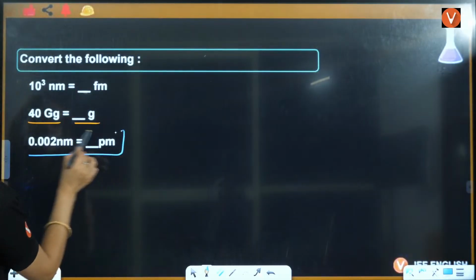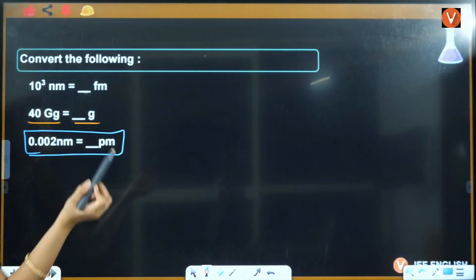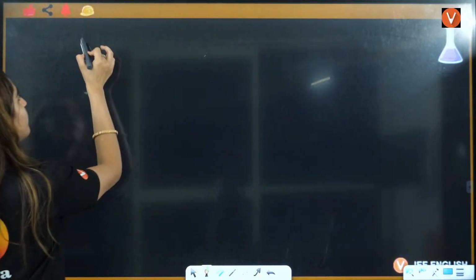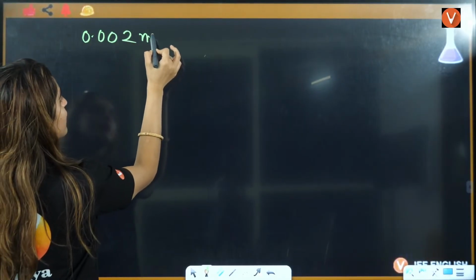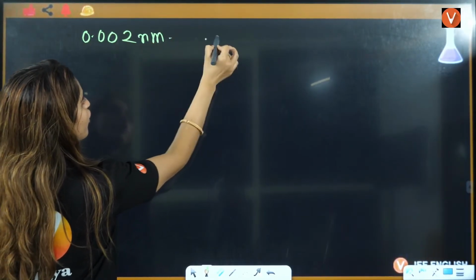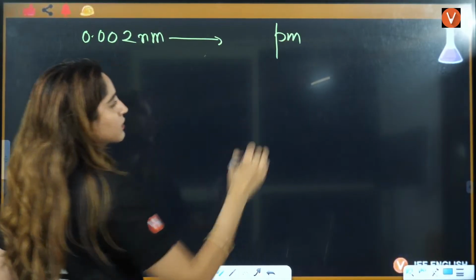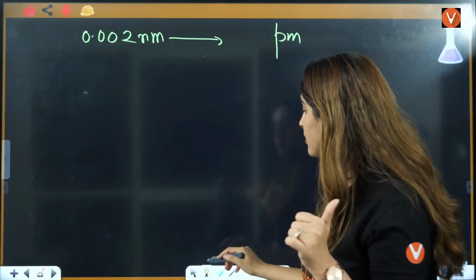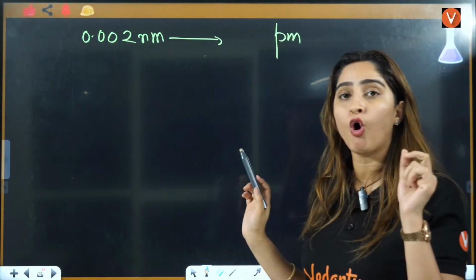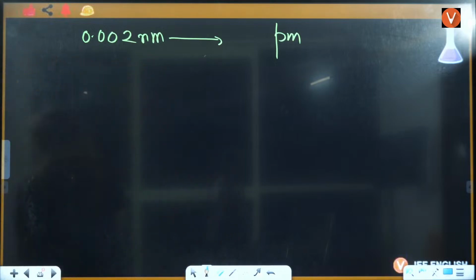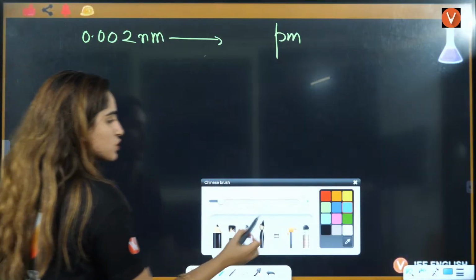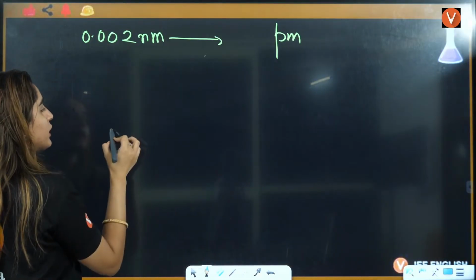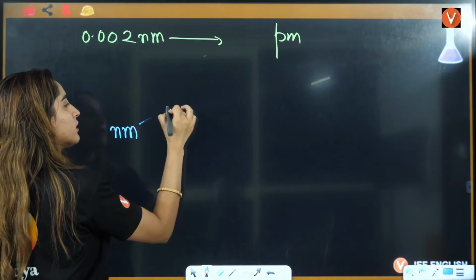Let's see who is going to answer this. 0.002 nanometer to picometer. 0.002 nanometer to picometer. Right? Okay, let's see how many of you are able to answer this question. Let's see that, everybody. Okay, so simple thing is, firstly convert nanometer to meter, right?